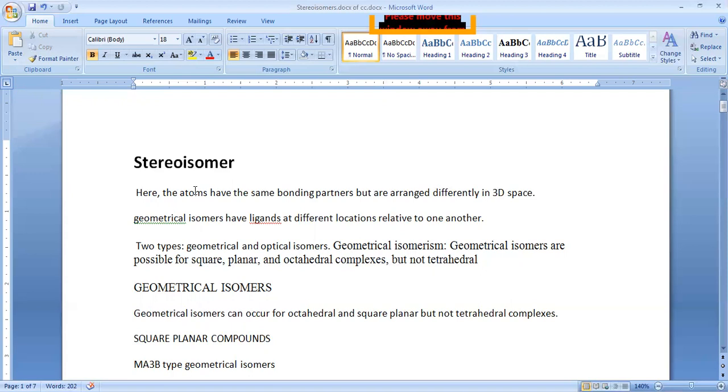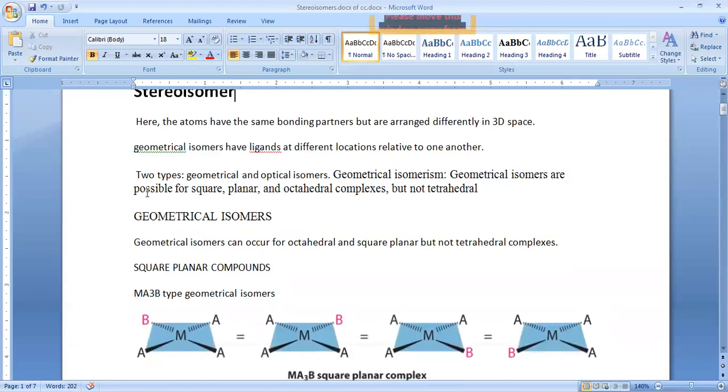Geometrical isomers are again of two types: cis isomers and trans isomers. What is cis? If in a geometrical isomer similar groups are oriented on the same side, such a conformation is known as cis. In trans, similar groups are oriented opposite to each other, and such compounds or conformations are known as trans isomers. So that is the geometrical isomers part.